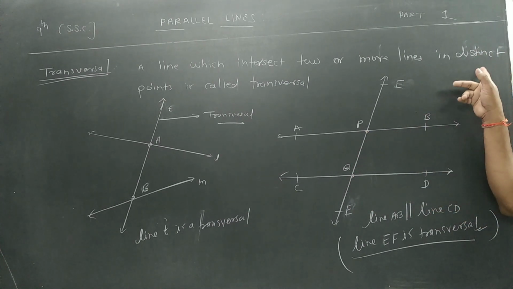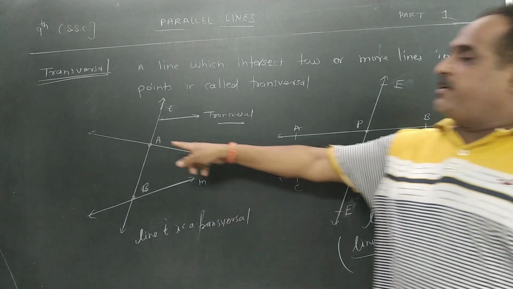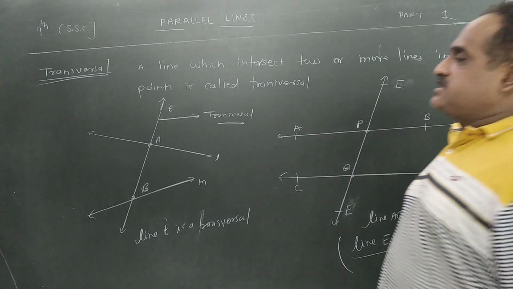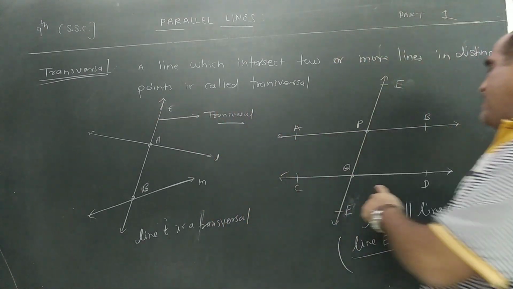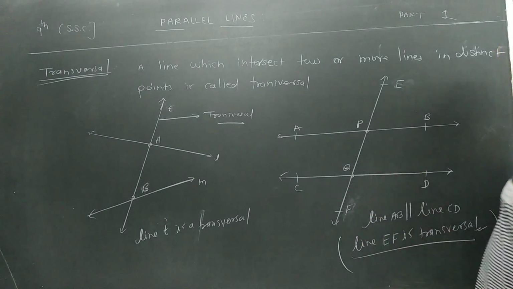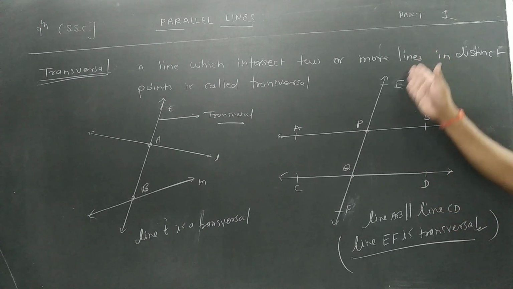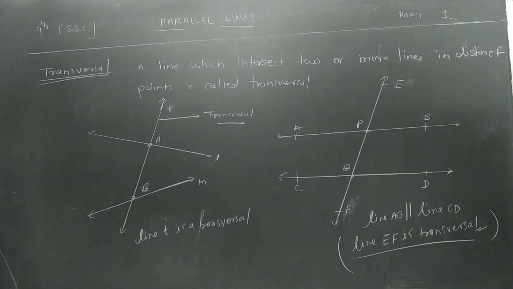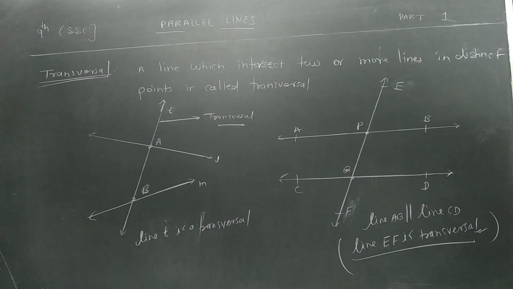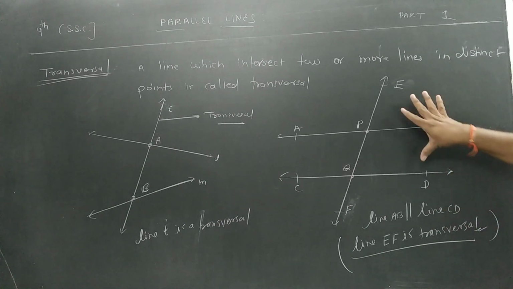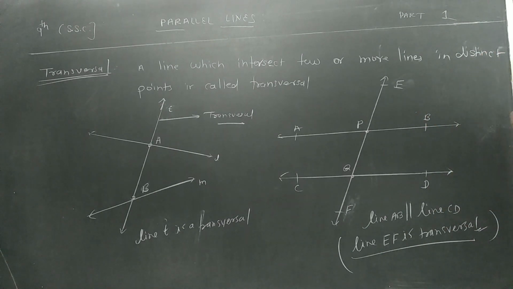in distinct, meaning different. What does distinct mean? Different points. That is A and B. So here, line T is a transversal. Here, line EF is a transversal. So line AB is parallel to CD and line EF is a transversal. So I think you got the concept of transversal. Which line is called a transversal? A line which intersects two or more lines in distinct points is called what? Transversal. Pause the video, draw these figures properly.